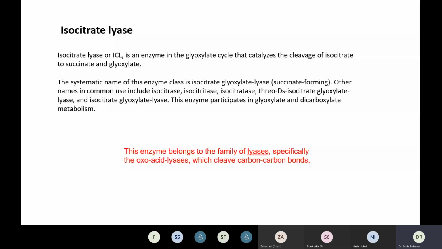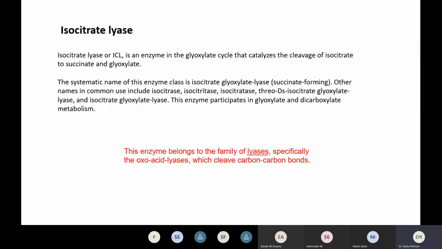If you consider the main function of this enzyme, the previous enzyme was participating in an isomerization reaction. But this enzyme belongs to the class of lyases. Lyases means it is cleaving something. The cleavage is actually occurring in a carbon-carbon bond. So this enzyme cleaves the carbon-carbon bond.